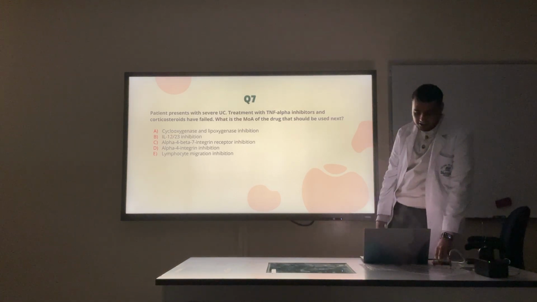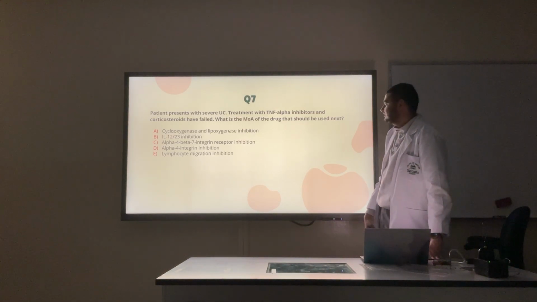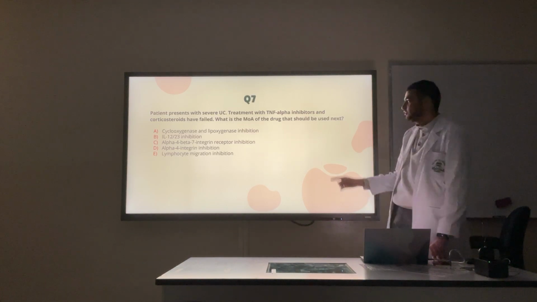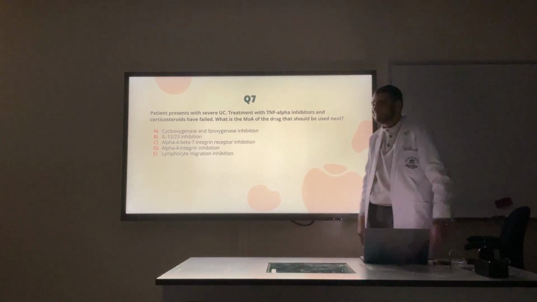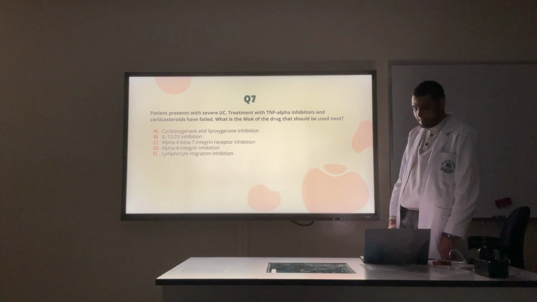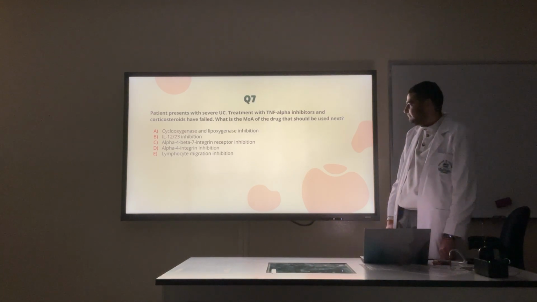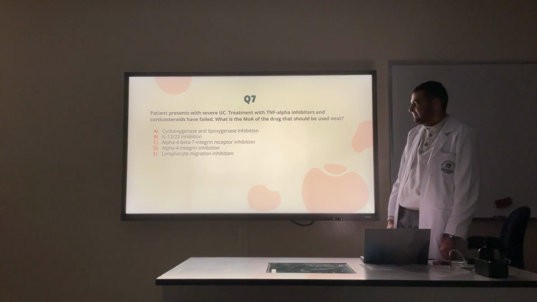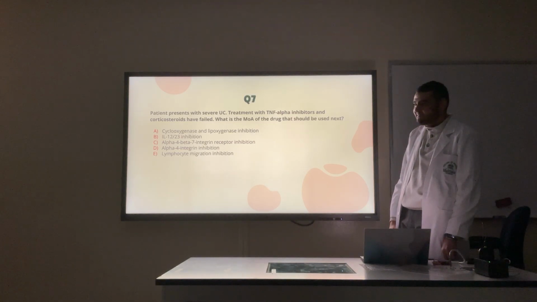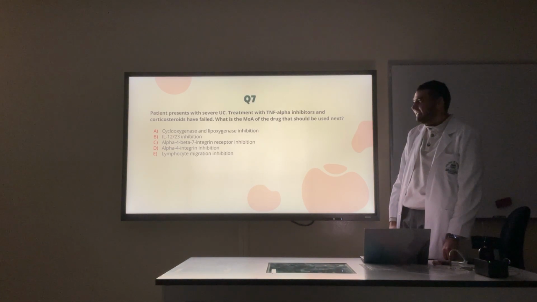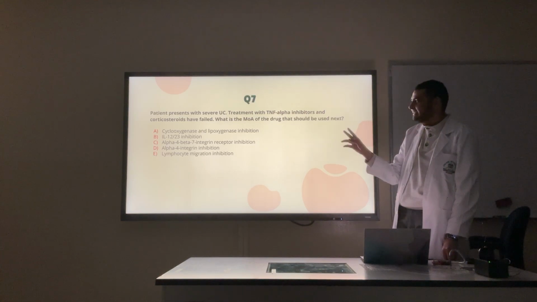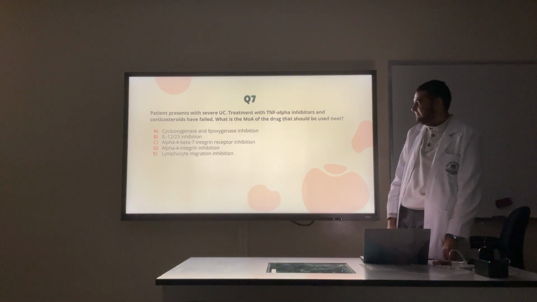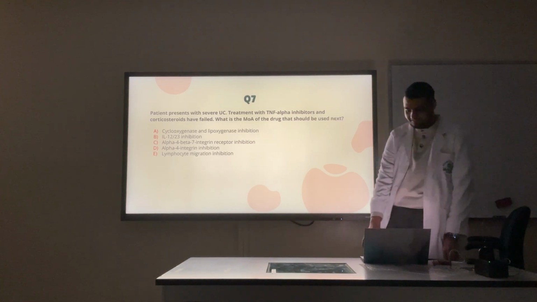Question 7. Patient presents with severe ulcerative colitis. Treatment with TNF-alpha inhibitors and corticosteroids has failed. What is the mechanism of action of the drug that should be used next? Really important question. Are you sure it's C? Okay, I will give you two choices. Choose between them, C or D. Everyone agrees with C? Okay.